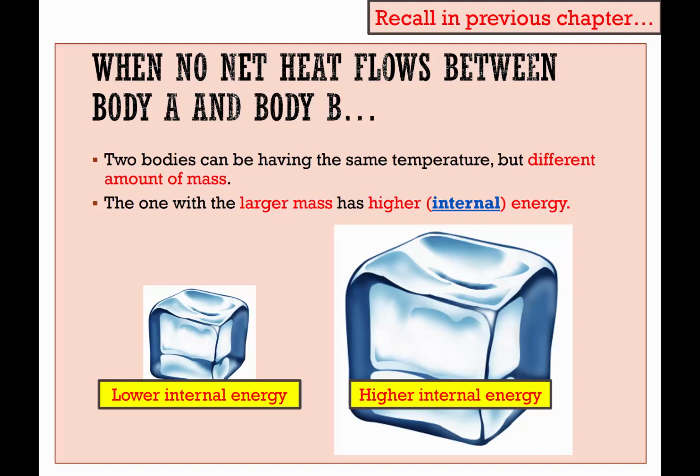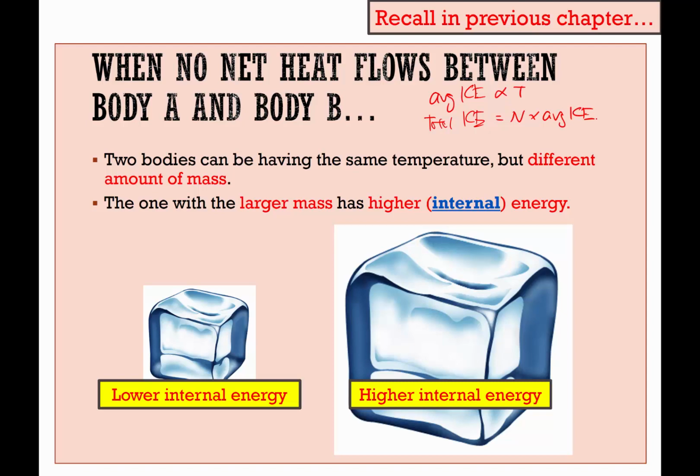Now, this is a slide that I have already shown in the previous chapter, but I thought that it is good to reintroduce it here because you have already learned more things and can better understand this slide right now. Recall that in the last part of chapter 11, we understood that the average KE is proportional to the temperature of the substance. But if we are talking about the total KE, then the total KE should be equivalent to the number of molecules multiplied by the average KE per molecule.